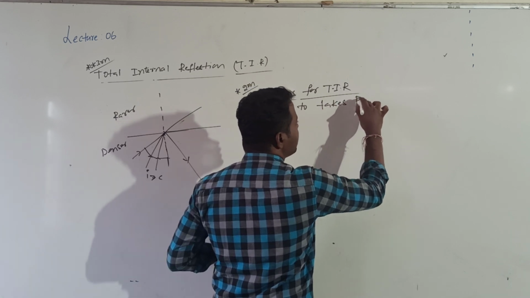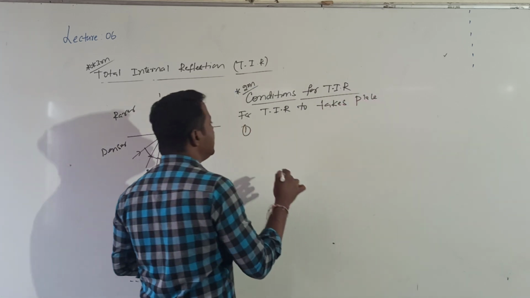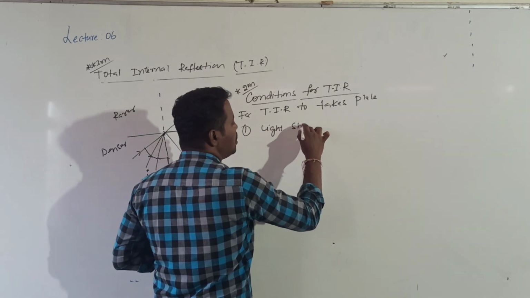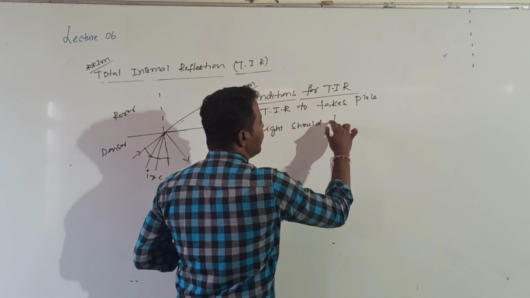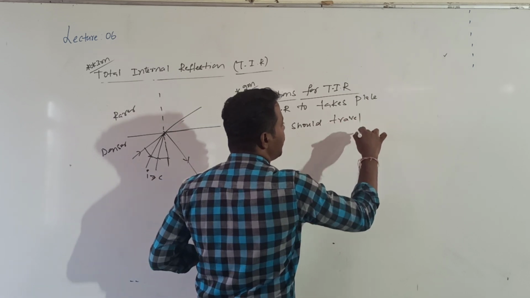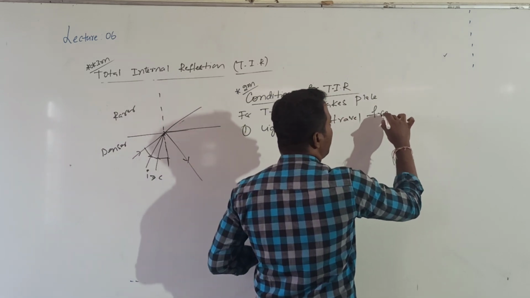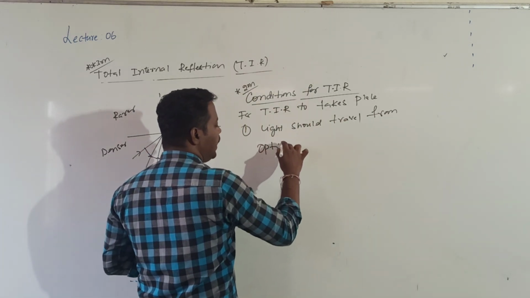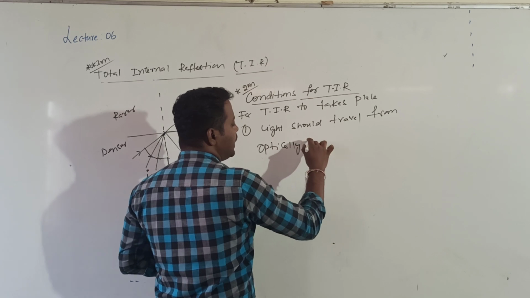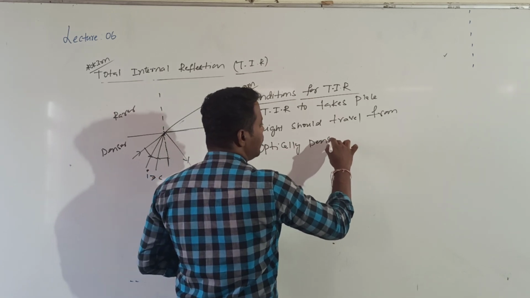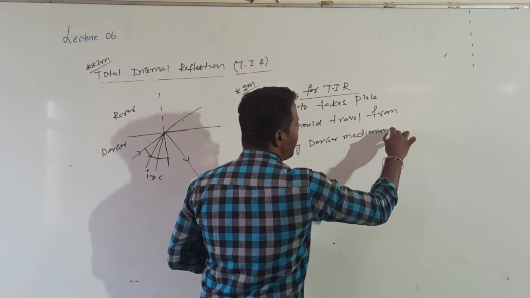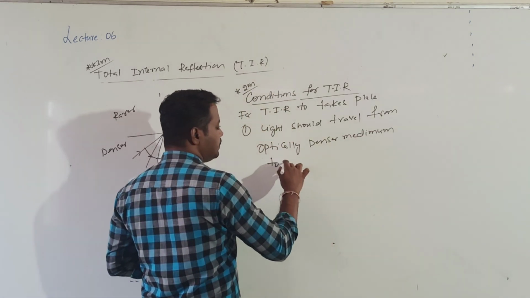For total internal reflection to take place, what is the necessary condition? Light should travel from optically denser medium to rarer medium.